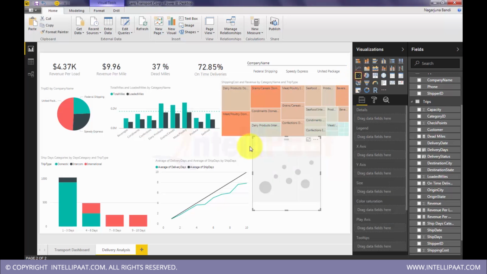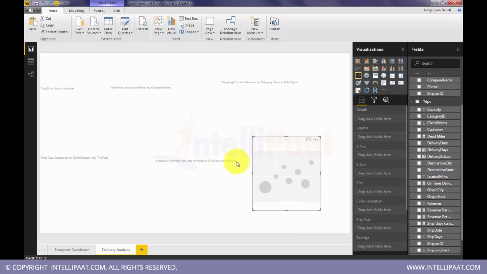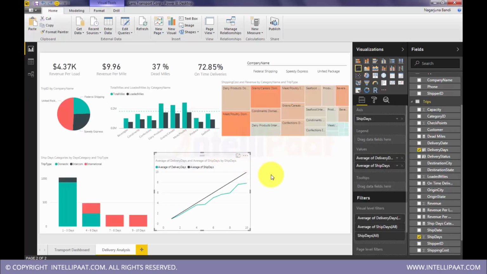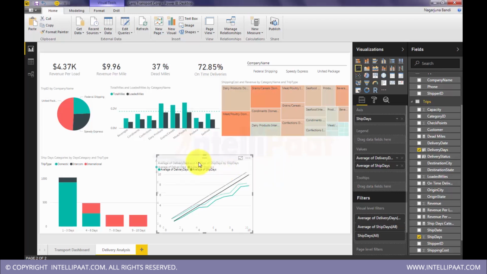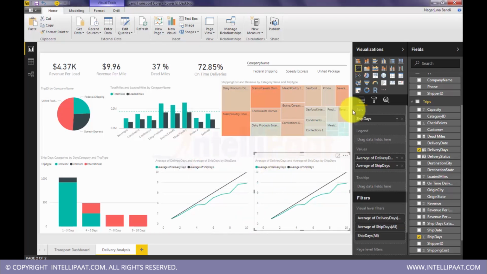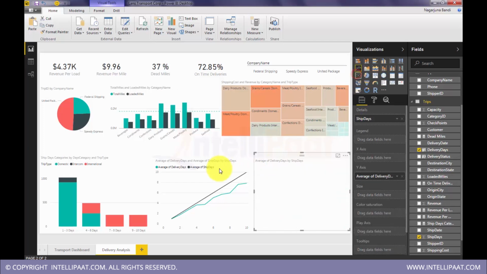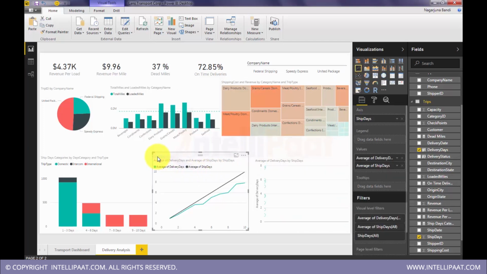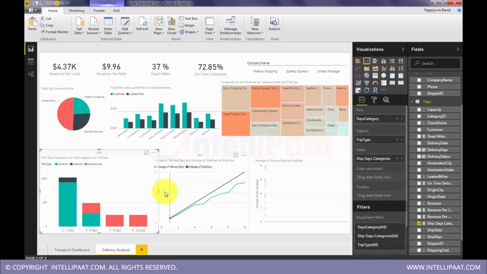Actually, instead of starting from scratch, I will copy this visualization and I will switch this into a scatter plot, because I want to do that comparative study on the same kind of data.